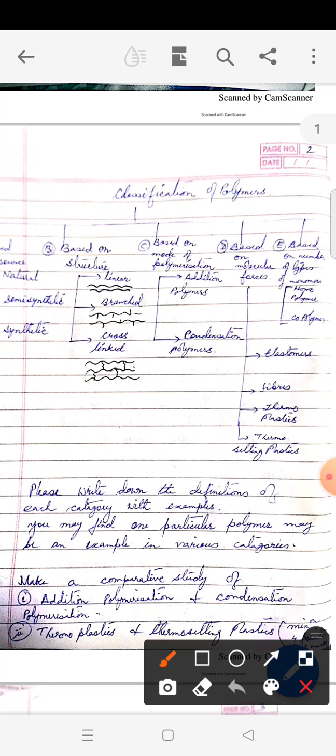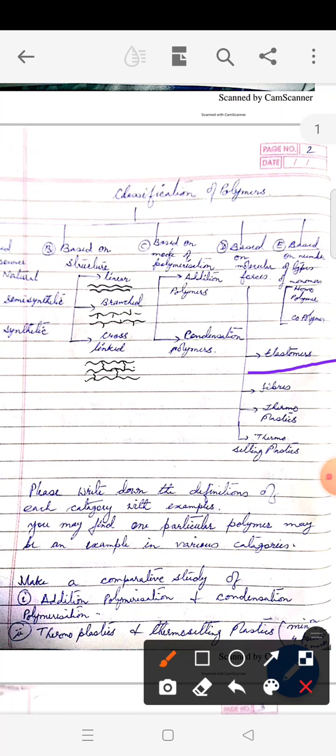Now, another way of classification is based on molecular forces. That means what kind of force is operative in the monomers. One is called elastomer. The elastomers have a spring-like structure, as you have seen the spring in the ball pen. That means if you stretch them, they get deshaped, but if you release the force, they come back to their original shape. If you push them, they get deshaped, and again if you release the pressure, they attain their original shape. So it is just like elastics.